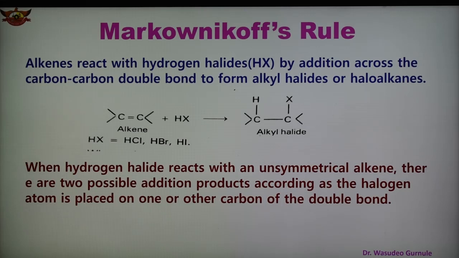When hydrogen halide reacts with an unsymmetrical alkene, not symmetrical, then two possible addition products are there, according to the halogen atom being placed on one or the other carbon of the double bond. So how is the addition taking place in the case of an unsymmetrical alkene?